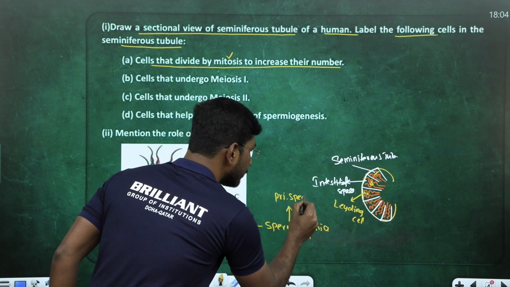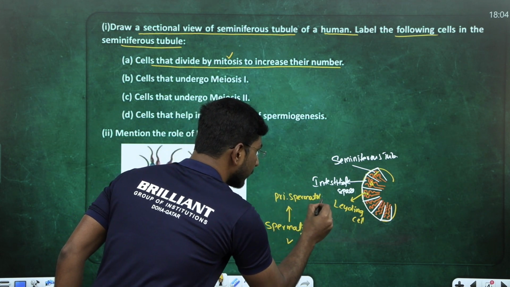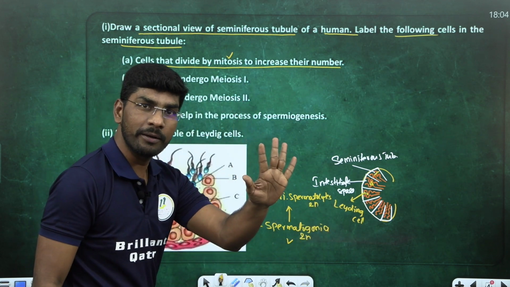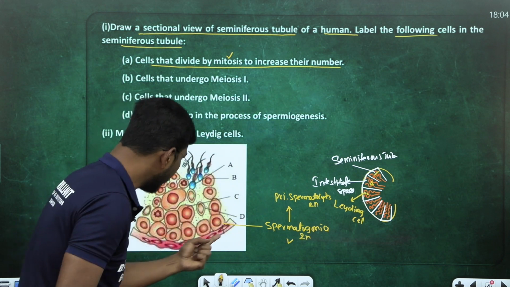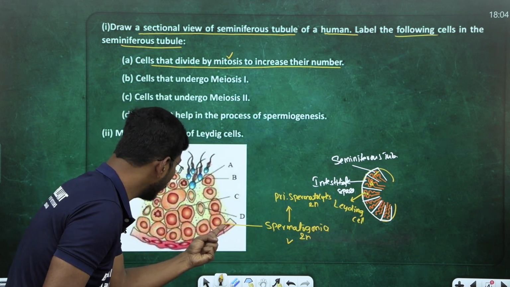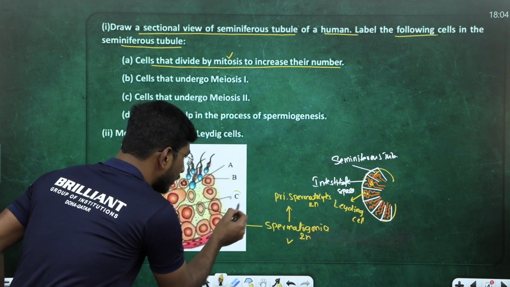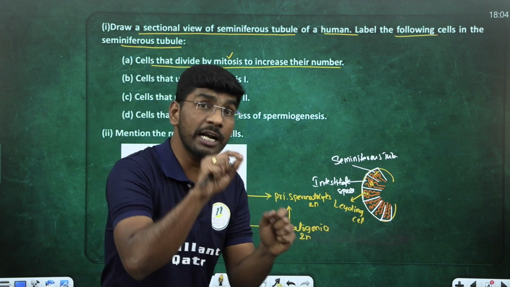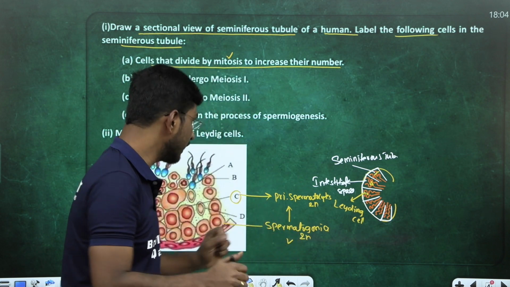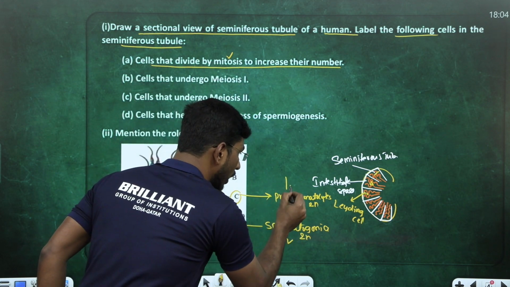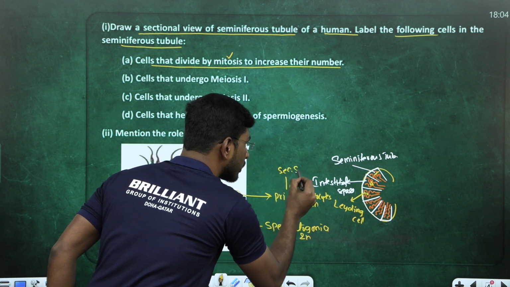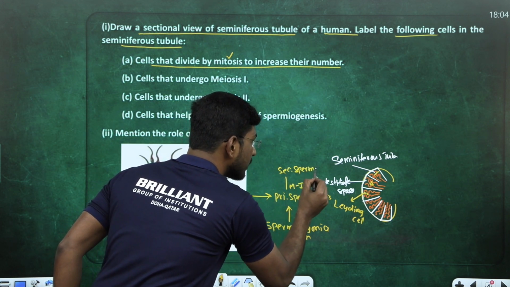Primary spermatocyte is also diploid. So where is the primary spermatocyte here? Look here. This is a spermatogonia. This one is called primary spermatocyte. Here I am writing primary spermatocyte. Primary spermatocyte undergoes meiosis 1 to give what? Secondary spermatocytes.